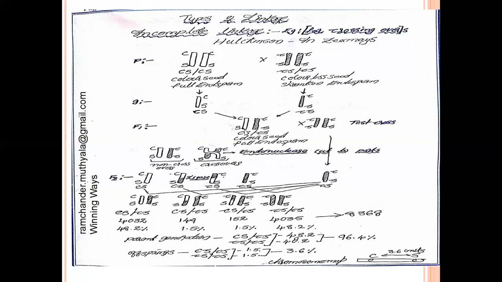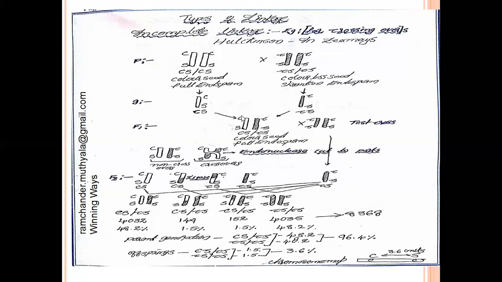In the F1 generation, heterozygous plants are formed. The heterozygous Zea maize plants express colored seeds with full endosperm. The colored seeds are due to the capital C gene and the full endosperm character is due to the capital S gene.